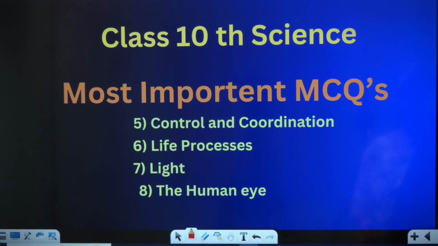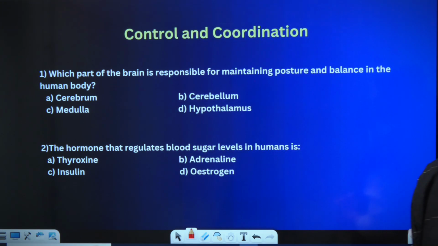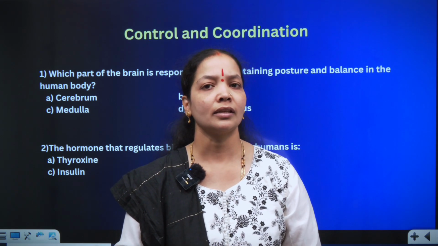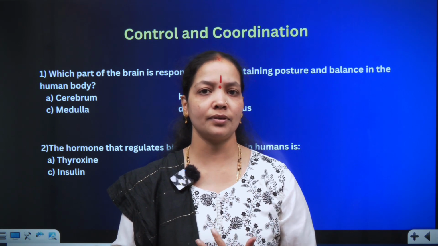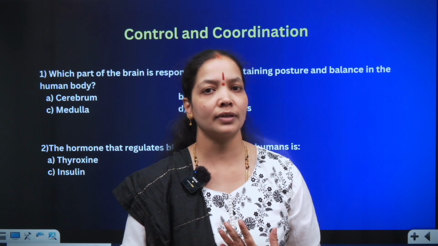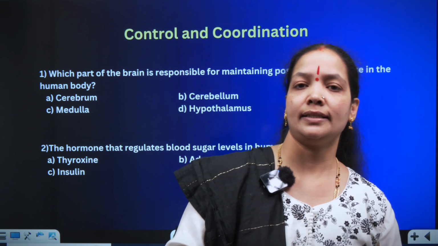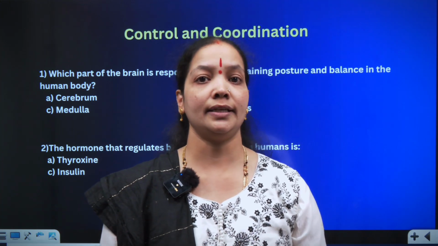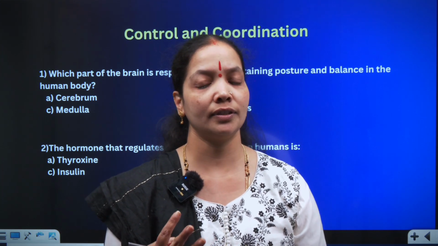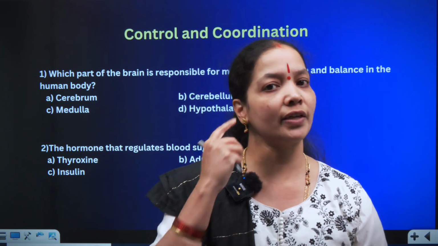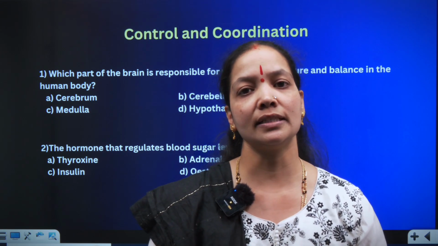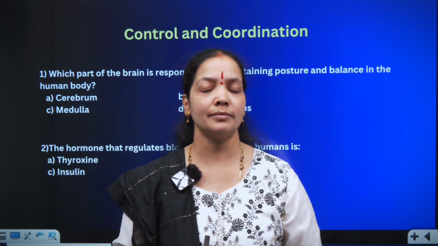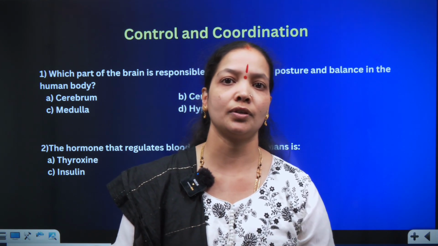The fifth chapter covered here by me is called control and coordination. In control and coordination, the most important topics that you have to understand are what are the different types of senses that we have, what are endocrine glands and the various hormones secreted there, what is the brain, what is a reflex arc, and what are the central nervous system and the peripheral nervous system. The central nervous system and peripheral nervous system are the two important things based on spinal cord and brain, the segregations as well as the endocrine system, exocrine system. These are the important things that you have to cover in this chapter.